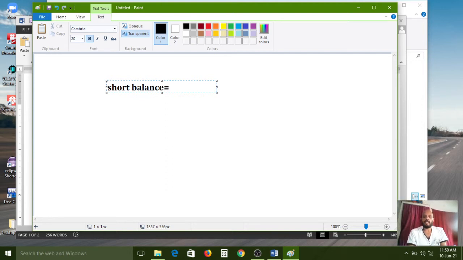Suppose I opened the bank account with 500 rupees. This is the least amount, the opening amount. So at the account opening time, my bank balance is 500.